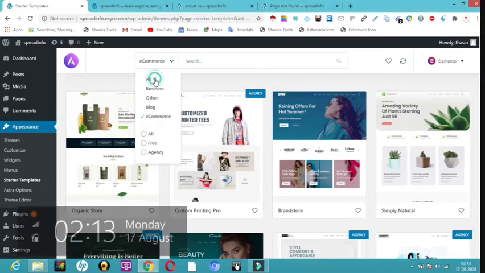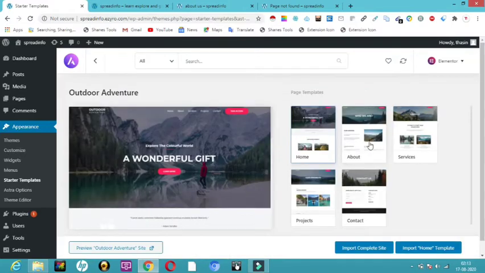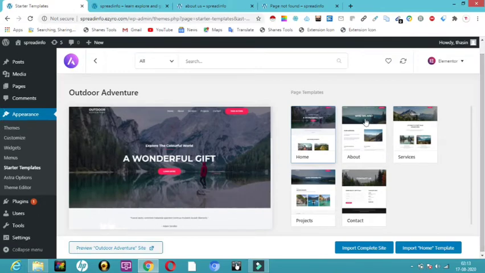Now I'm going to click on all, and actually I'm going to use this first one, a wonderful gift. So you can just have a preview at the same time. Click on this wonderful gift, and here you can see 1, 2, 3, 4, 5. So 5 default pages with pictures and content, with 2 pictures in the first page, and here you can see 2 pictures actually with a full width. So the home page is here, about us page is here, service, project, and contact.